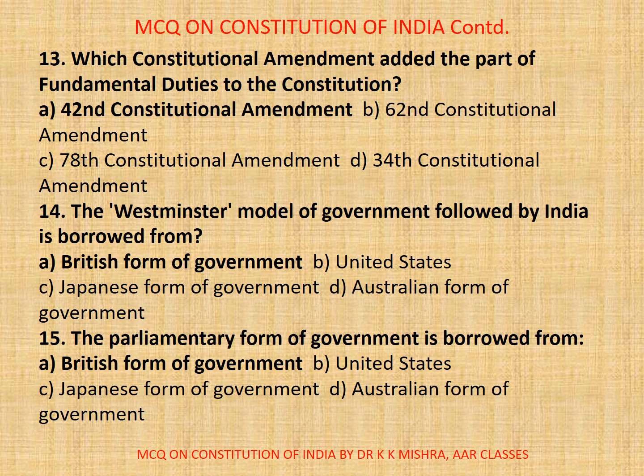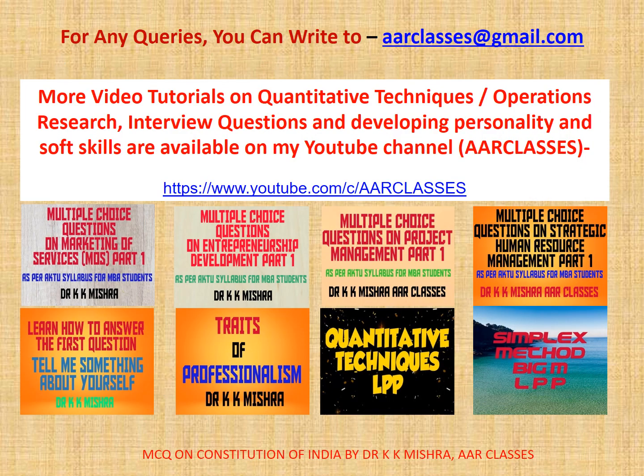Now, question number 15. The parliamentary form of government is borrowed from A. British form of government, B. United States, C. Japanese form of government, D. Australian form of government. Correct option is here A. British form of government.